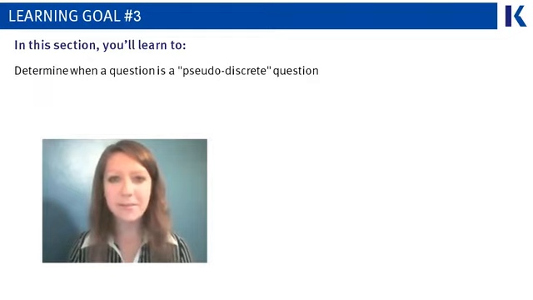This learning goal is in particular going to focus on how to triage pseudo-discrete questions. Almost always the answer will be to do them right away because they're easier. However, we will see a case in which a pseudo-discrete question has a bunch of math in it, and in this case, it's not only good to leave the pseudo-discrete question for later, but all the way to the end of this section, because that math can take up a lot of time. We're going to continue covering that passage about snail, habituation, and sensitization, and do some more questions associated with that passage in order to accomplish this learning goal.